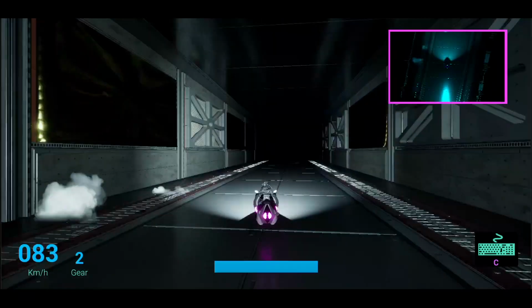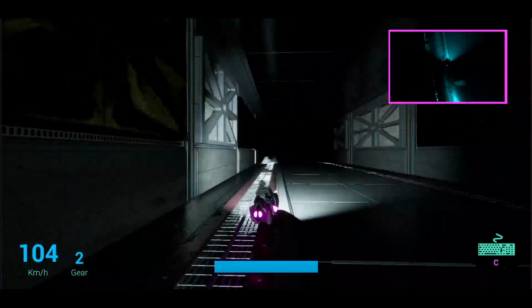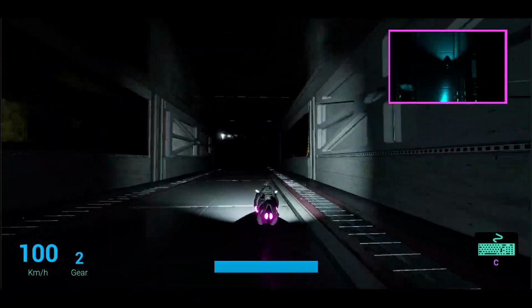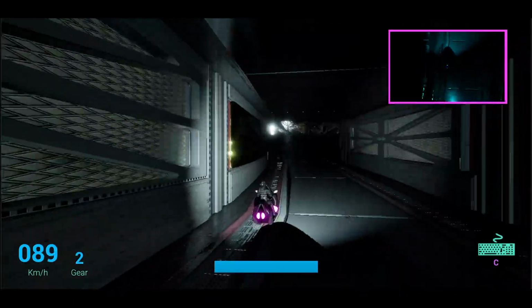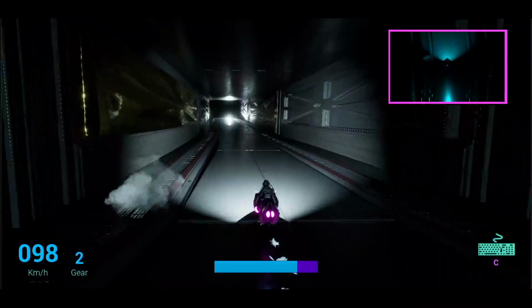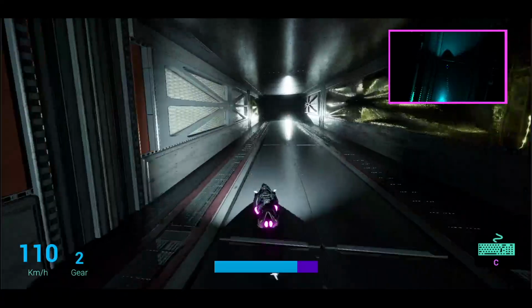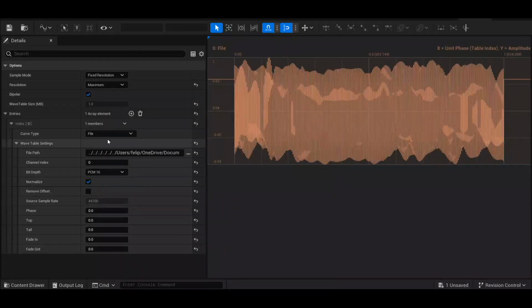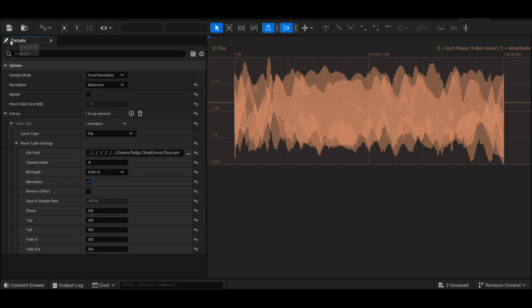I did run into a problem when packaging the game. The game kept crashing and experiencing sound artifacts. After hours of debugging, I finally realized that 2 of my wavetables were set to bipolar mode, which takes more memory from the system. After that, I made sure that all my wavetables had bipolar set to false.